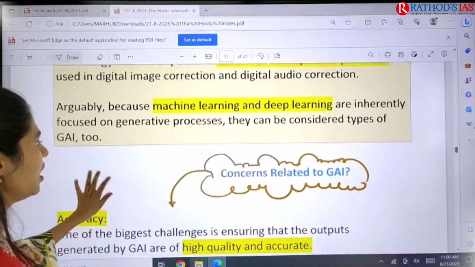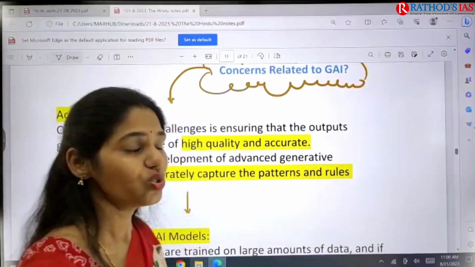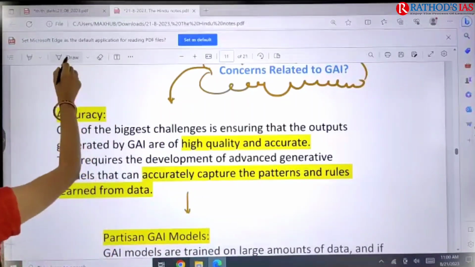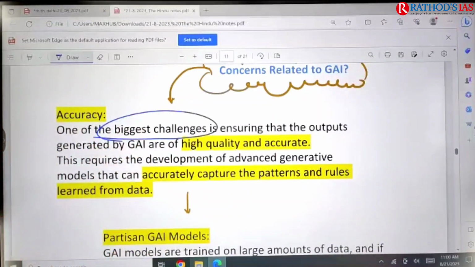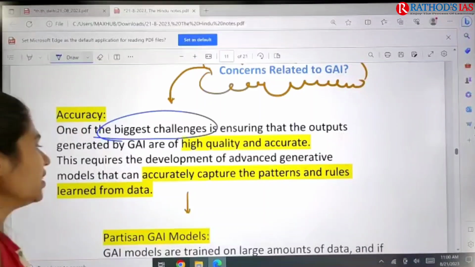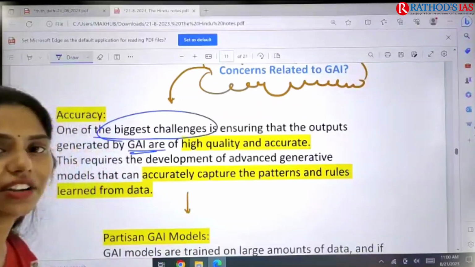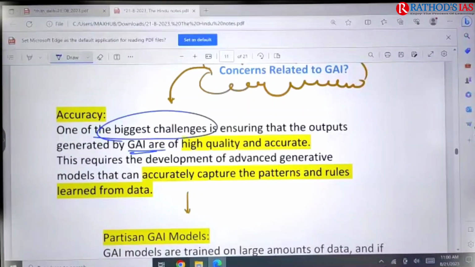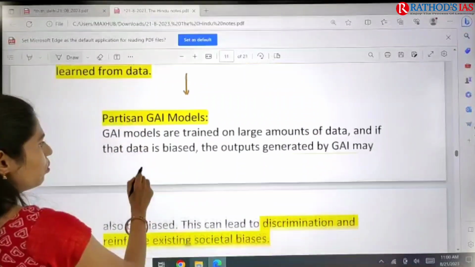Okay, and if you're talking about the concerns, the first is accuracy. Accuracy is one important concern, and one of the biggest challenges here is ensuring the accuracy of the outputs generated by generative artificial intelligence. And next, there are many partisan GIA models.